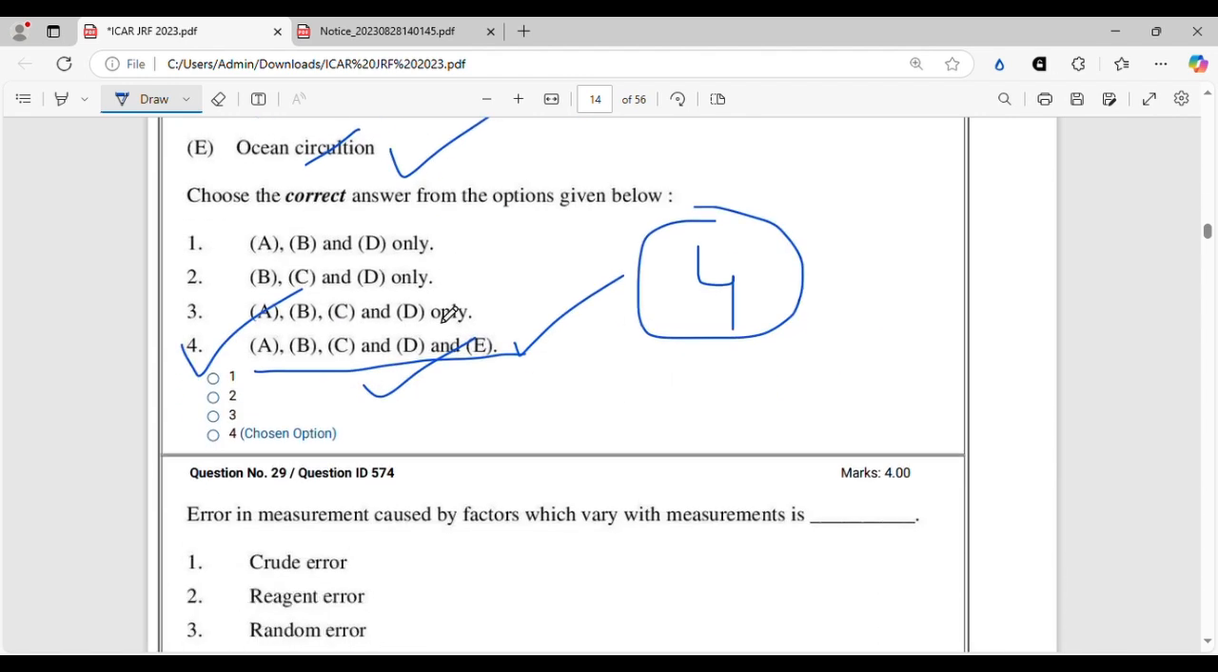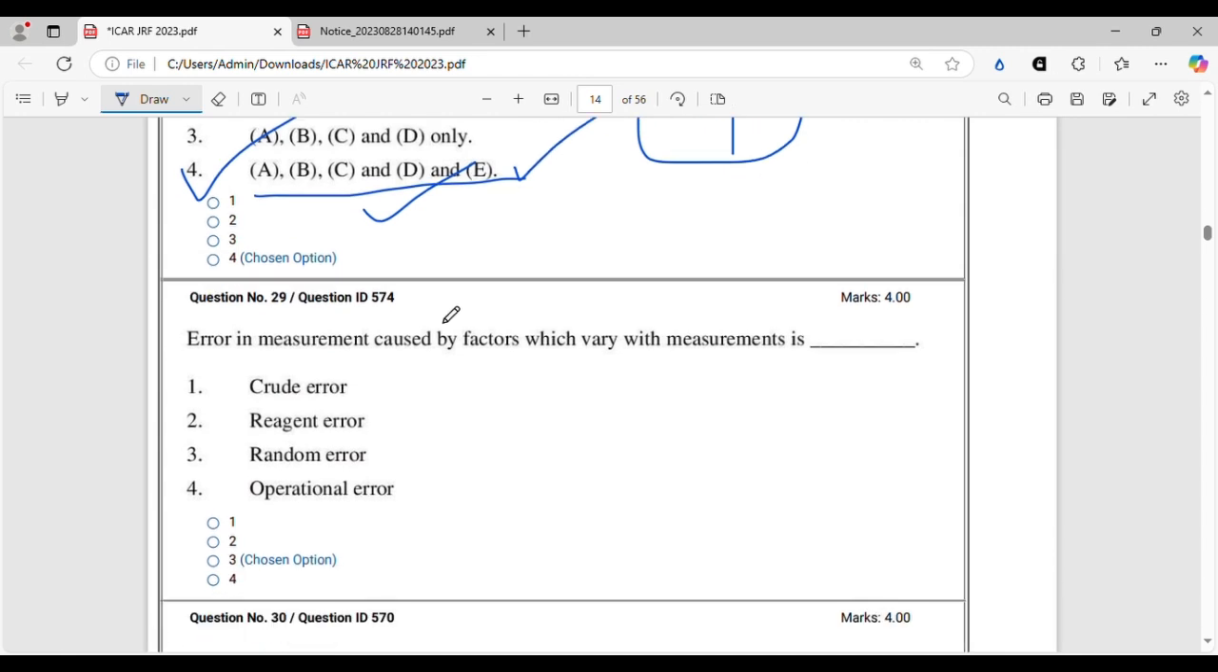All right, let's move on. Error in measurement caused by factors which vary with the measurements. This is a question from basic statistics. So here there is nothing associated with the researcher or the experimenter or any experimental condition. It is simply error in measurement caused by factors which vary with each measurement. You just cannot quantify it, you just cannot rectify it by any means. So that is called a random error, right?